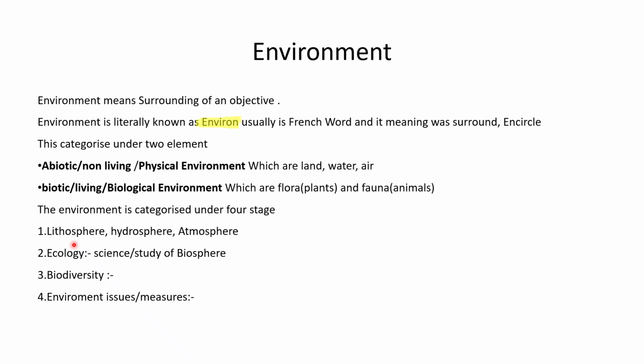The scientific study of the lithosphere is known as geography. The study of the hydrosphere is known as oceanomorphology. And the study of air is known as climatology. Remember these names, which can be asked in the exam also.